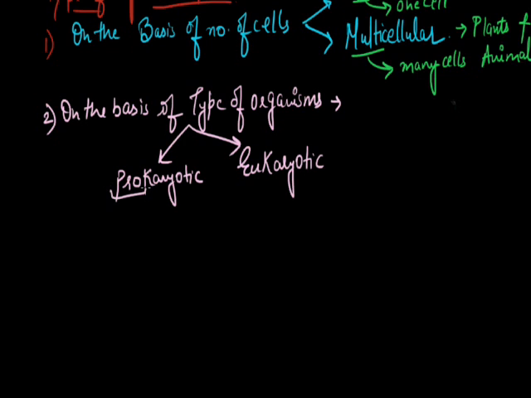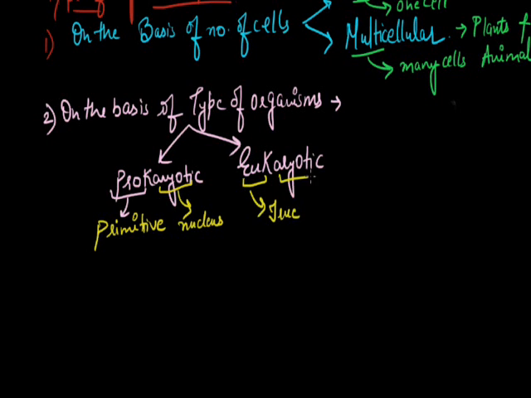As the name suggests, pro means primitive. These are the organisms which have a primitive nucleus. That is, the primitive nucleus is not enclosed in a nuclear membrane and there is an absence of nucleolus. And karyotic means nucleus, while eukaryotes is true.